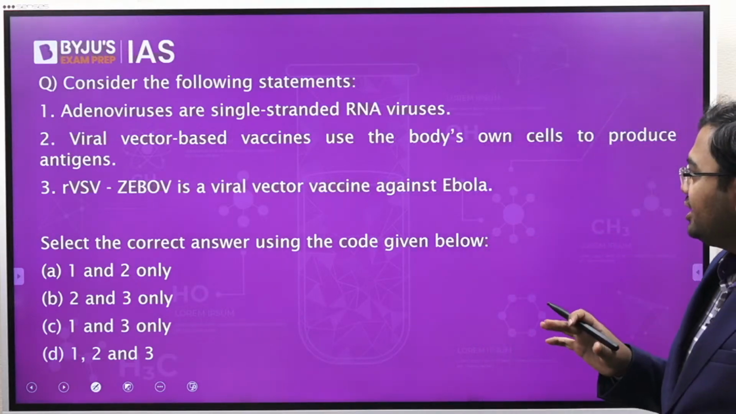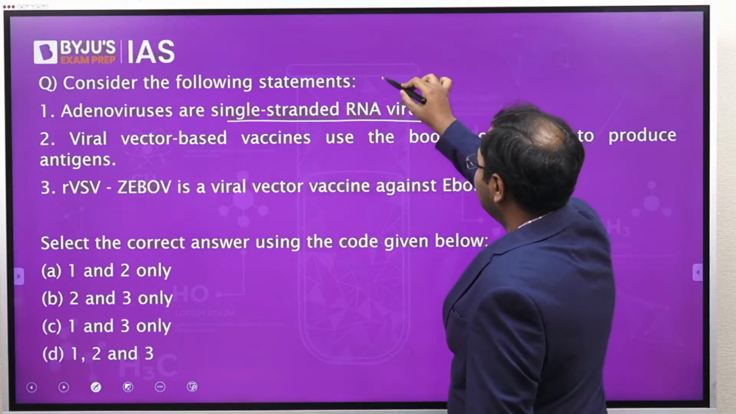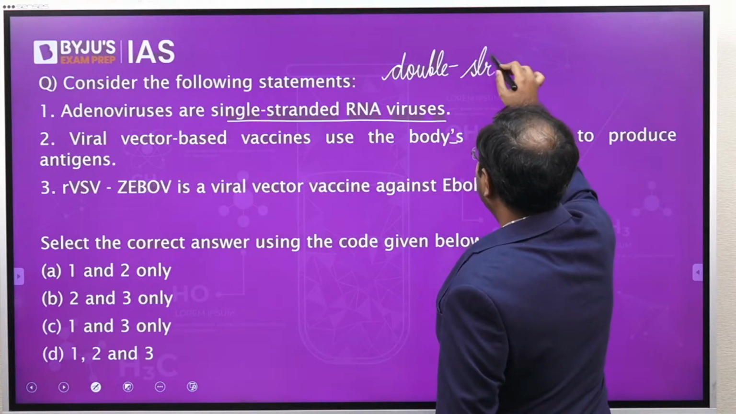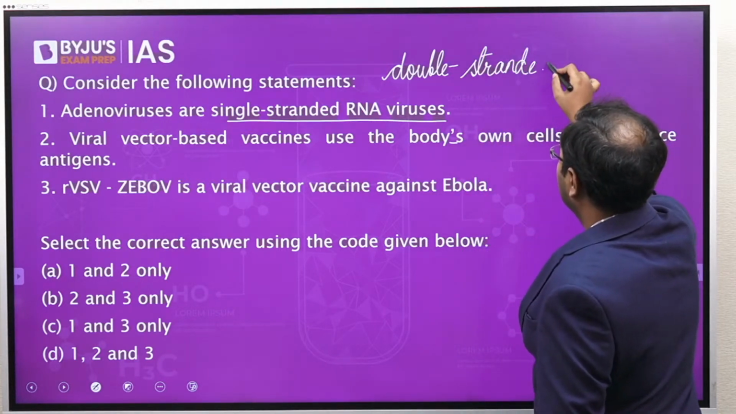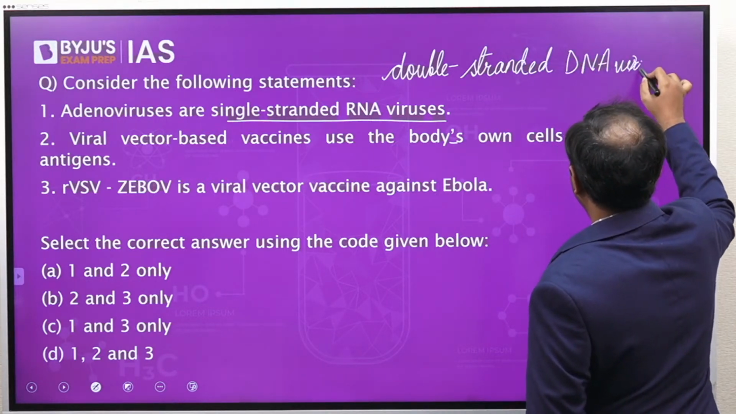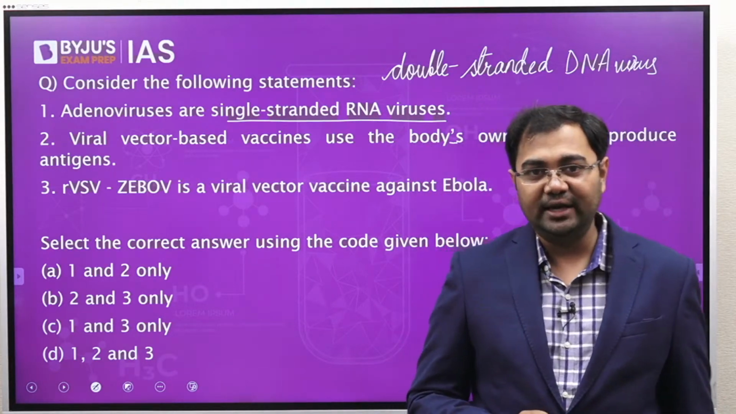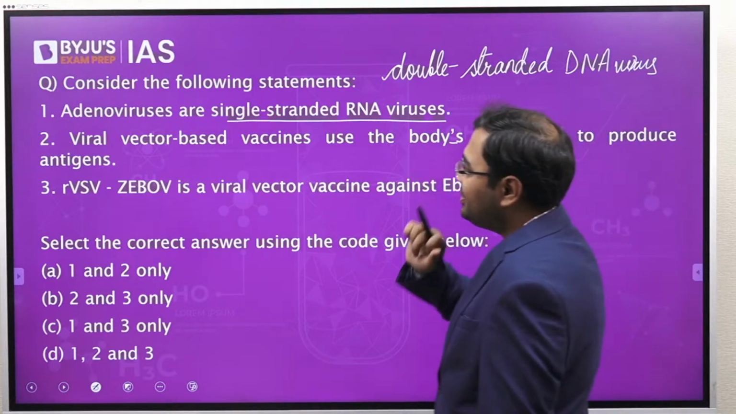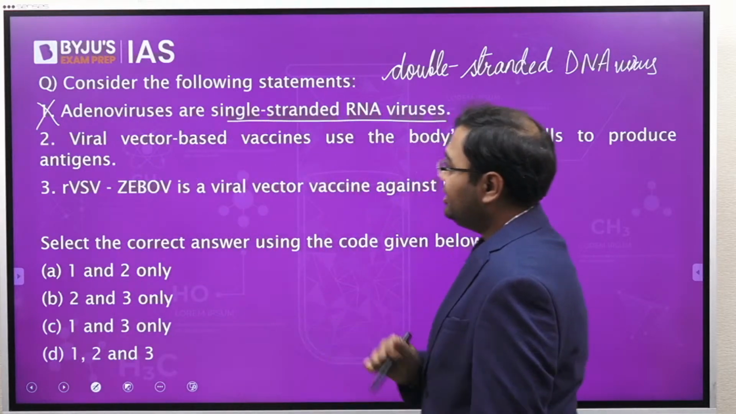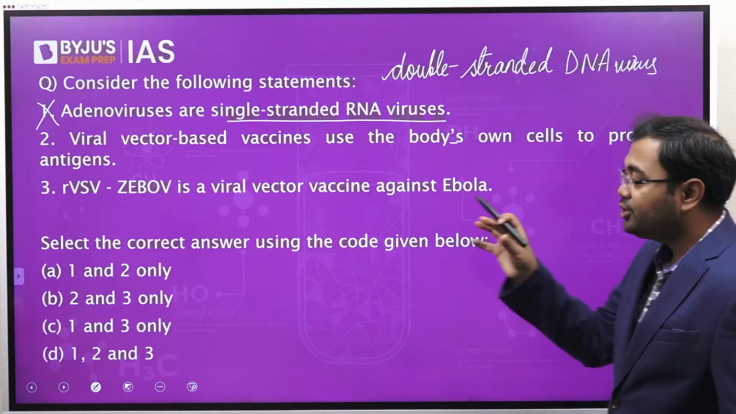So first we are talking about adenovirus. Now what is adenovirus? It is a double-stranded DNA virus. So neither is it single-stranded nor is it an RNA virus. So both parts of this sentence are wrong. So statement number 1 definitely wrong. Statement number 2, viral vector-based vaccines use the body's own cells to produce antigens.